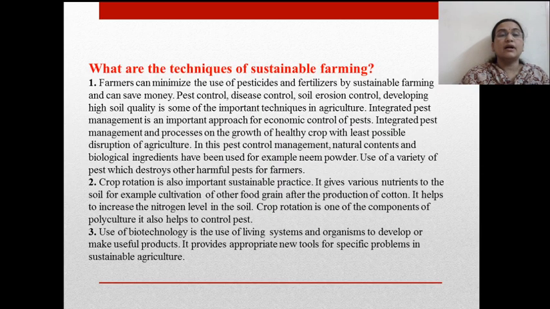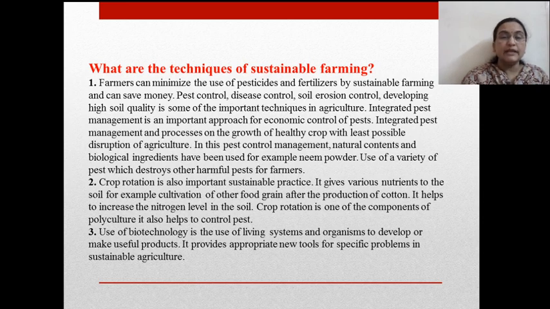Here, I would like to focus on the techniques of sustainable farming. First, farmers can minimize the use of pesticides and fertilizers through sustainable farming and can save money. Pest control, disease control, soil erosion control, and developing high soil quality are some of the important techniques in agriculture.